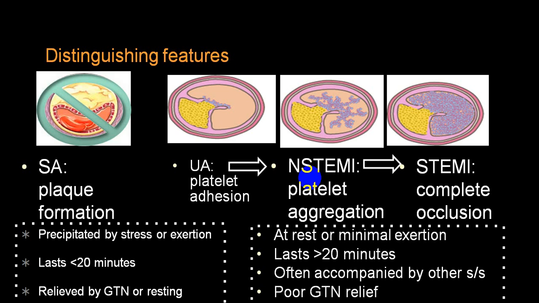While non-STEMI is usually because of platelet aggregation and occlusion of small blood vessels, where some endocardial portion of the myocardium is infarcted, and that will produce ST depression instead of ST elevation, associated with elevated troponin. While in STEMI, there is a complete occlusion by a thrombus which will result in ST elevation with troponin positive, and there will be appearance of Q wave, while there will be no appearance of Q wave in non-STEMI.